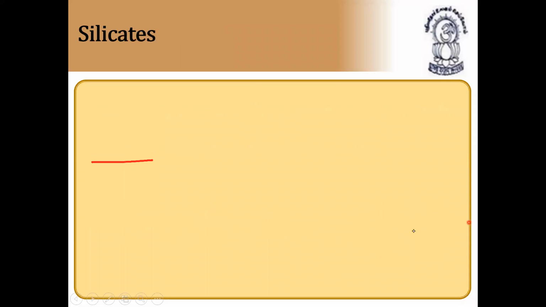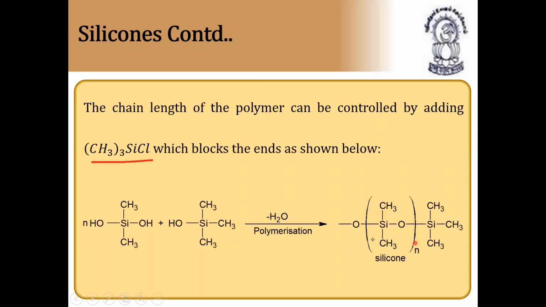So this is the end of this compound, and it will block the end like this. So the chain length of the polymer can be controlled by adding trimethyl silicon chloride. By adding it, the polymer chain is being blocked. So this is called silicones. Next continuation.